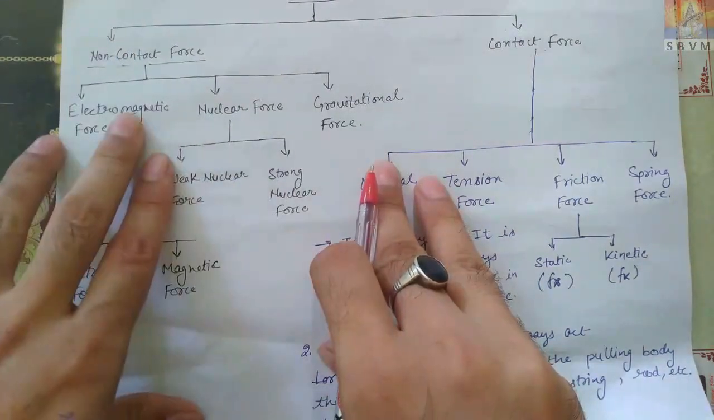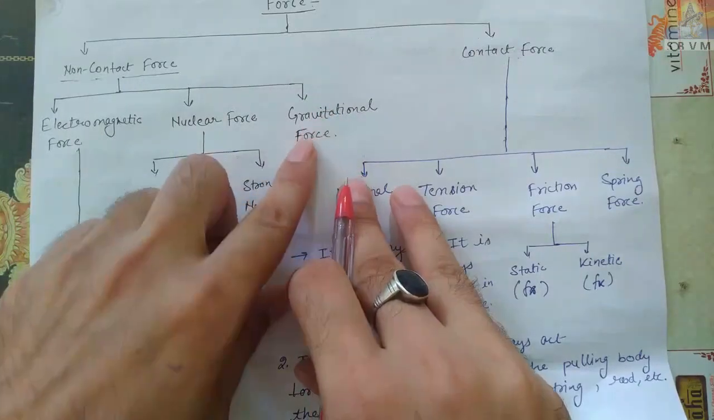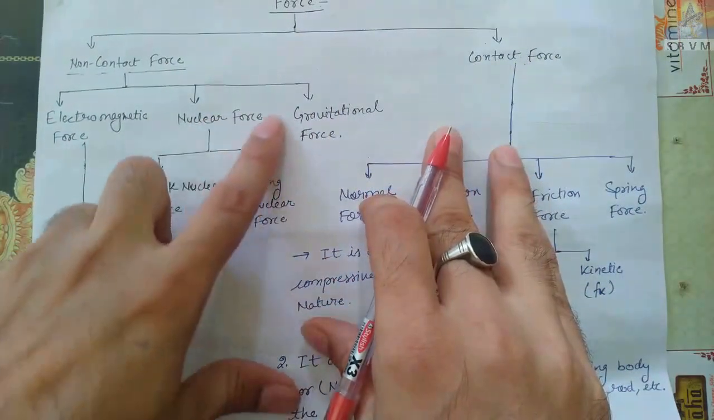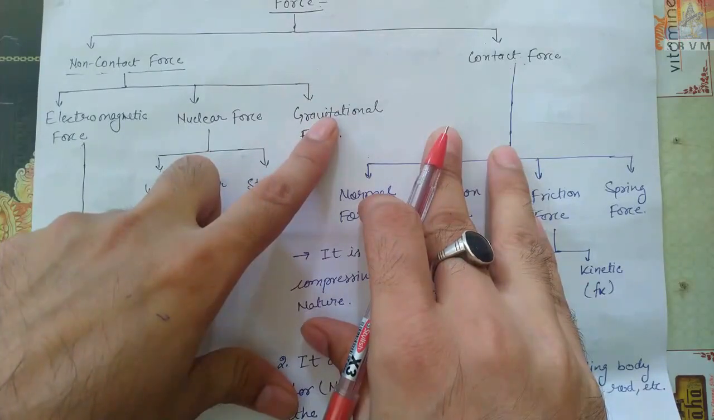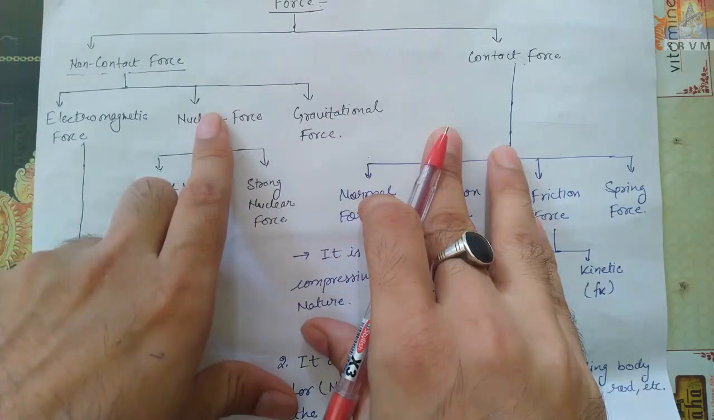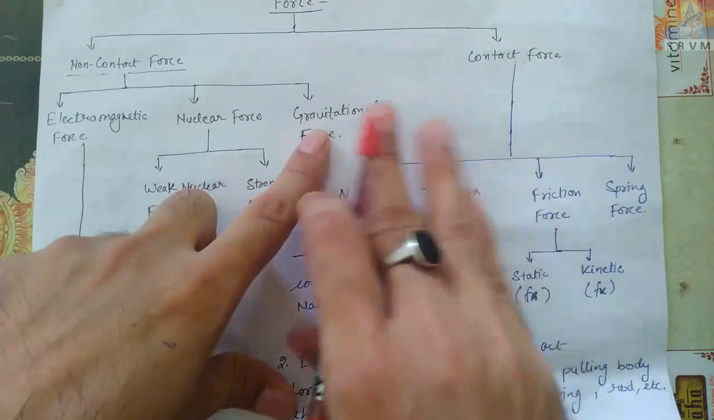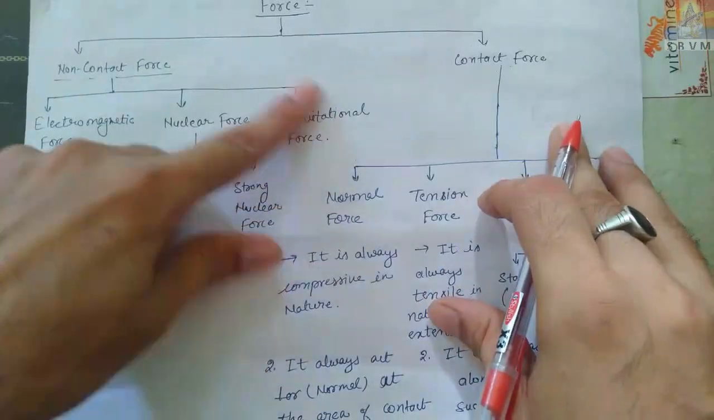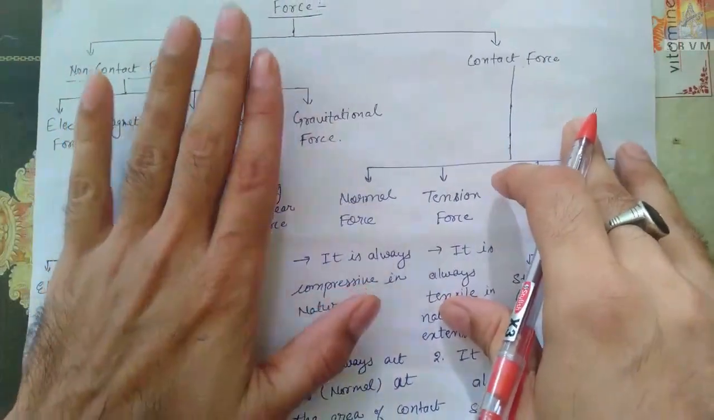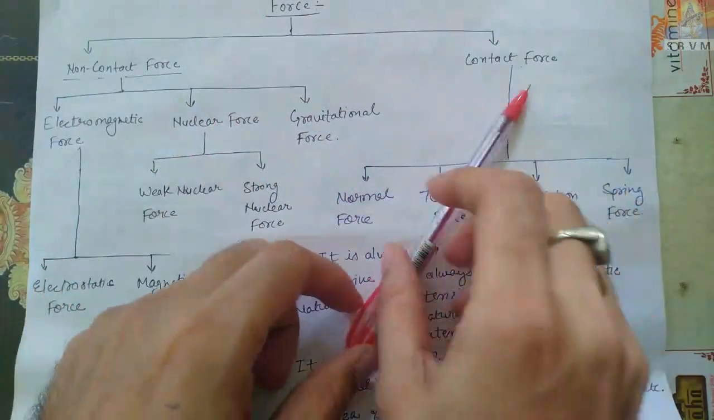Leave that. Gravitational force. Only one thing I will discuss: the strongest force is the nuclear force and the weakest force is the gravitational force. Here I will not discuss how. Later, in another video, I will discuss it. These are all non-contact forces. Non-contact force means that contact is not necessary.